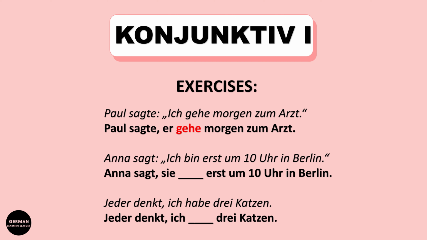Alright, next one. Anna sagt, ich bin erst um 10 Uhr in Berlin. In English, Anna says, I'm not before 10 o'clock in Berlin. Now we want to cite her, we use again Konjunktiv 1. Anna sagt, sie sei erst um 10 Uhr in Berlin. Right. Alright, and our last one.